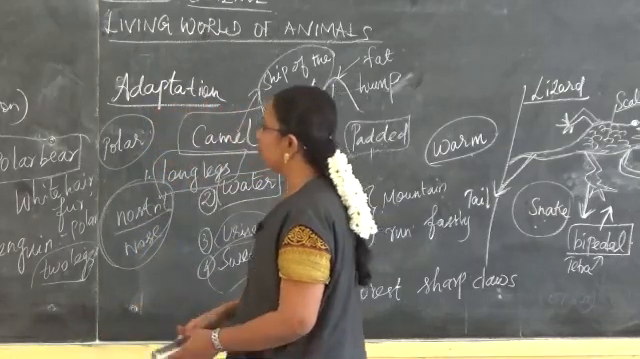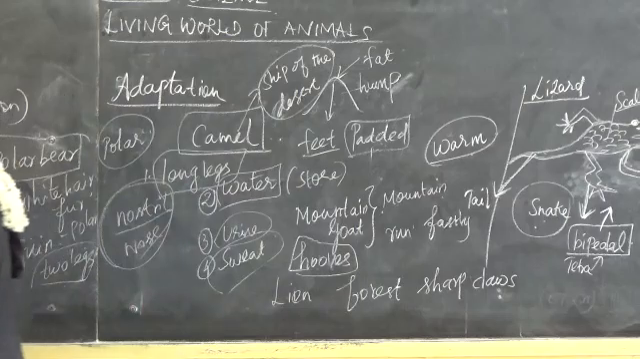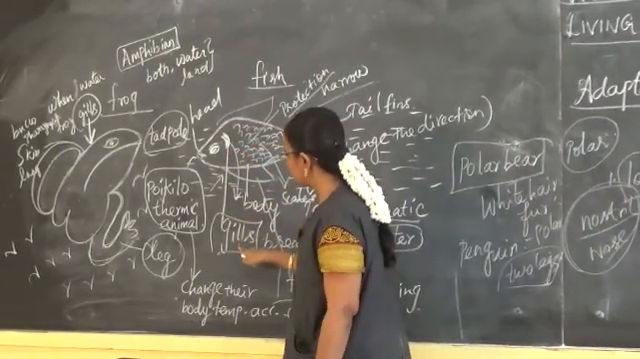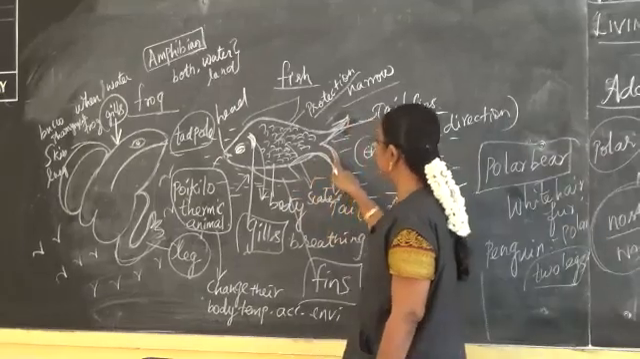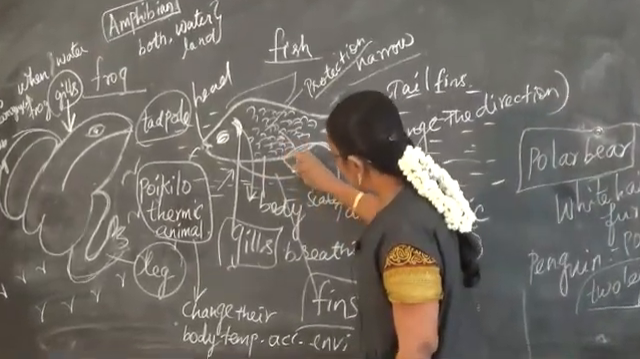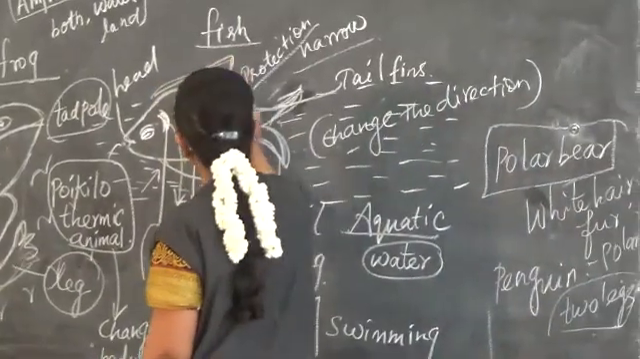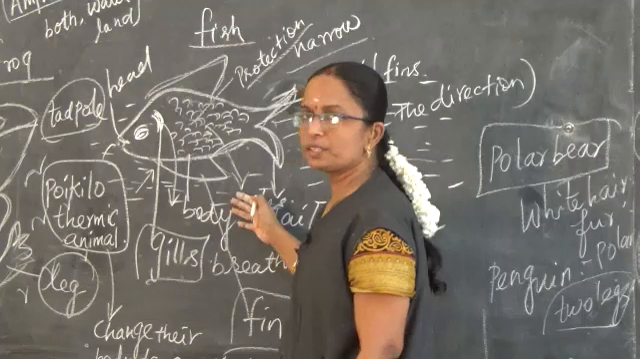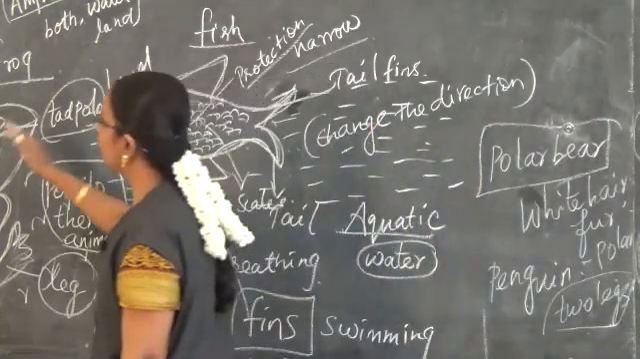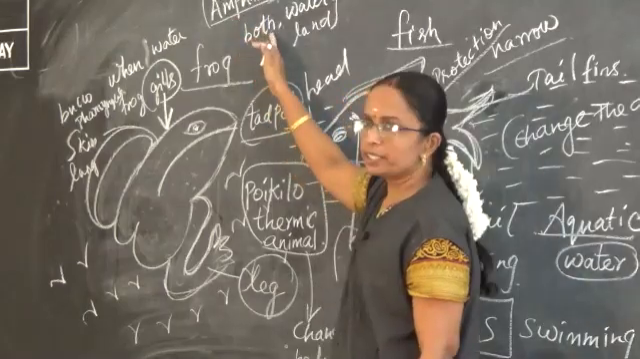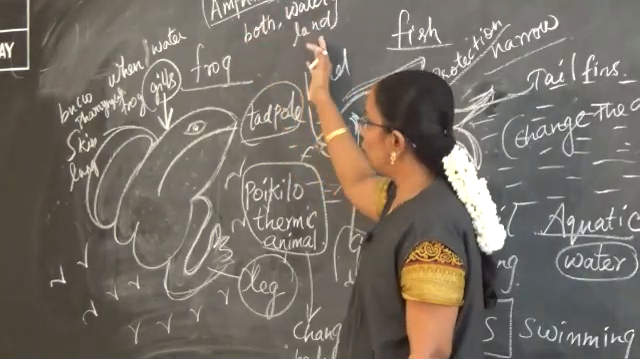When we talk about fish, the fish's body is covered with scales, and using the gills they are breathing, using the tail fin they are changing their direction, using the fins they are able to swim in water. So this is the adaptation seen in fish. And then frog is an amphibian, which is found both on land and in water.